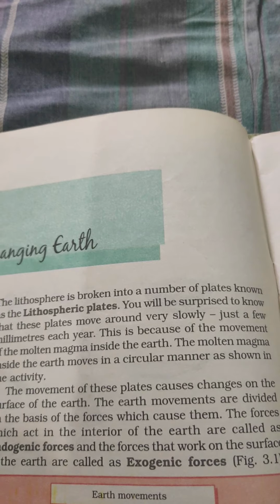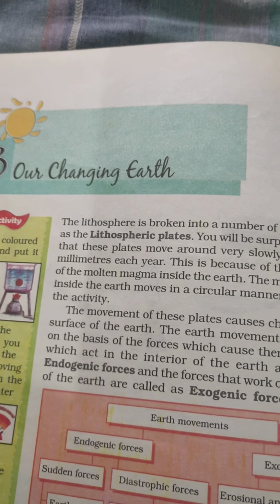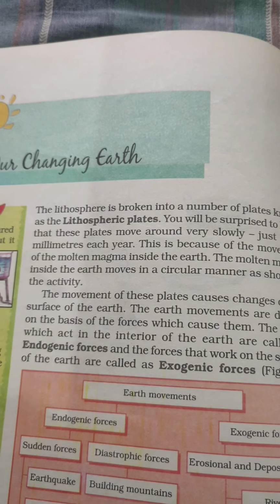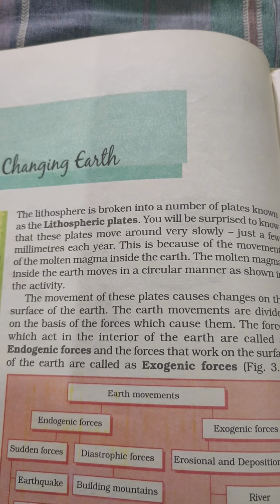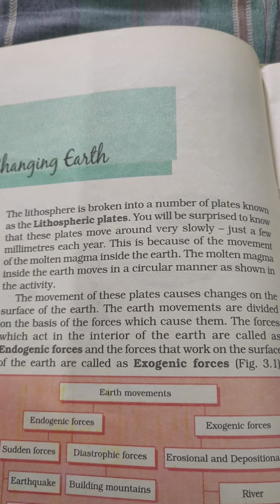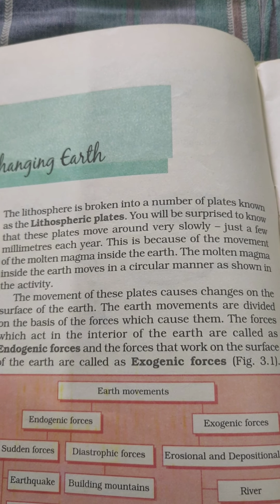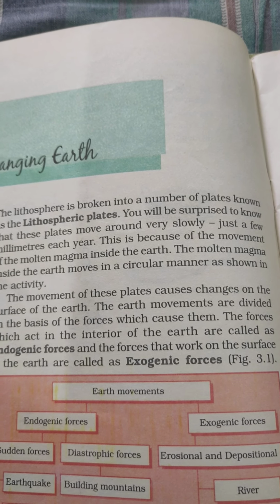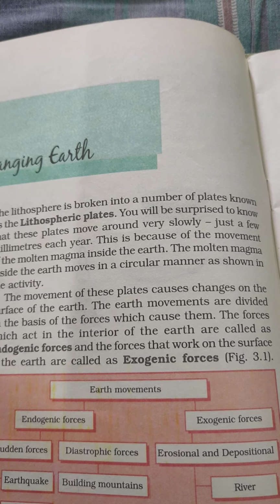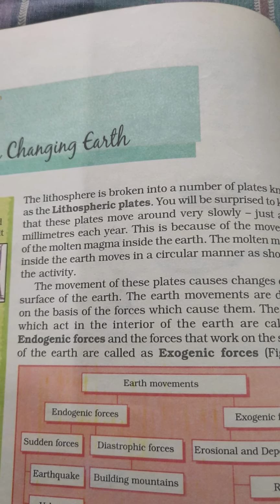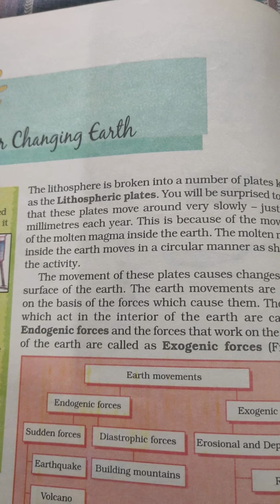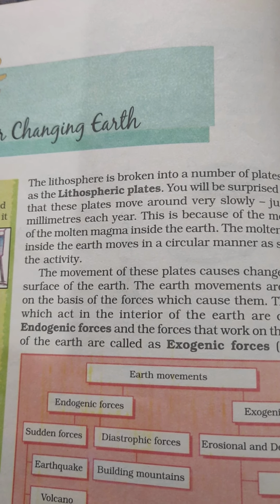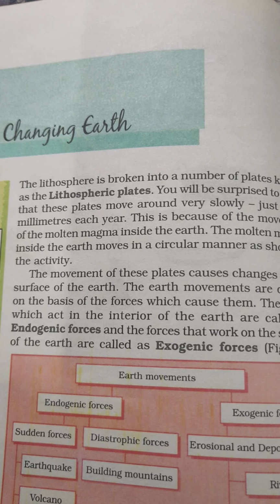Initially scientists were of the opinion that the positions of the continents and the oceans were fixed. However, with an increase in human knowledge, it was discovered that the continents were in a state of constant motion, and the movement was due to changes taking place inside our dynamic earth. Now we have discussed that our earth is dynamic. Why is it dynamic? Because continuous changes take place inside as well as on the surface of the earth.